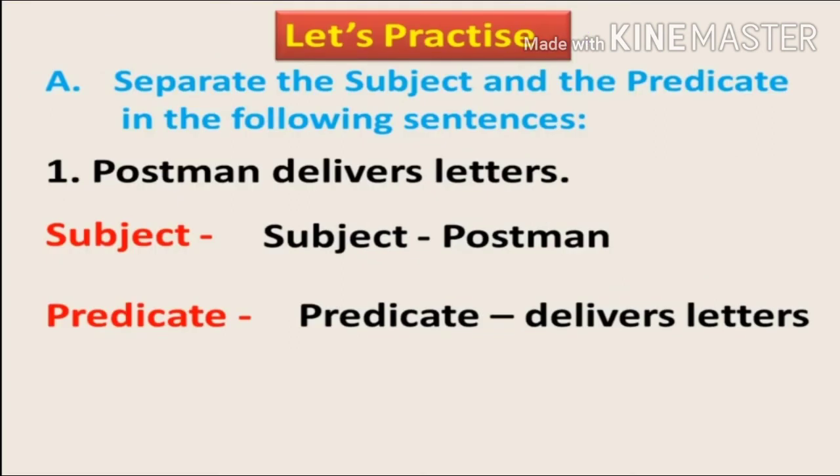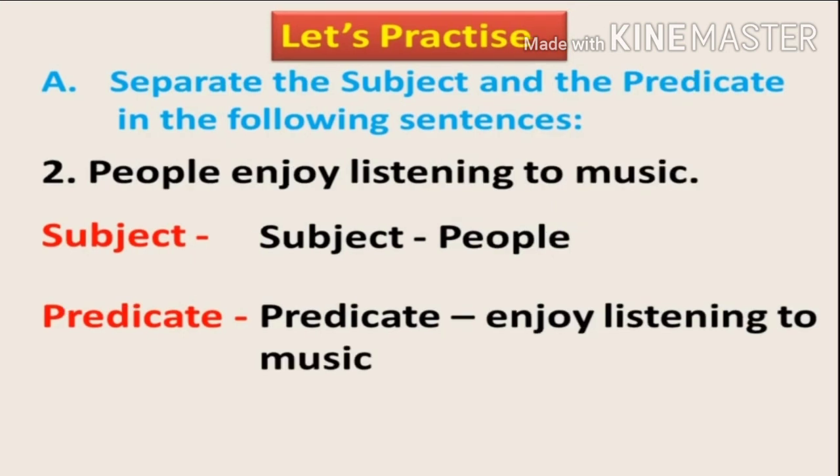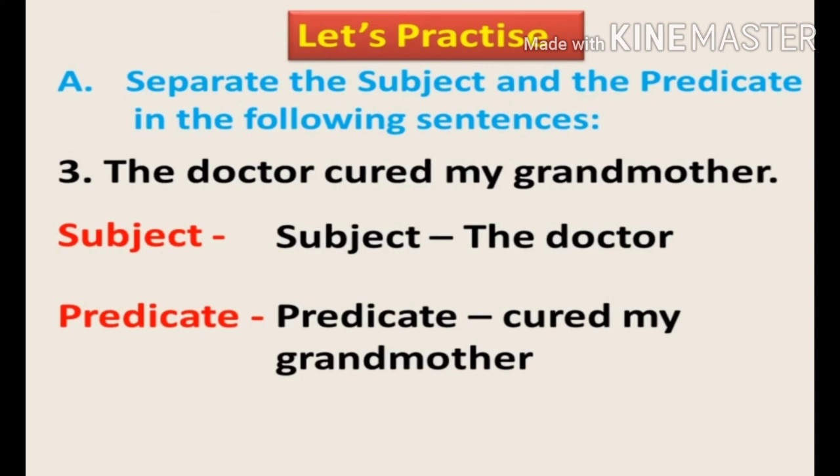Now in the next sentences we have written the subject and predicate in two different ways. Let's see the first one. Postman delivers letter. Subject is postman, predicate is delivers letter. See the second one. People enjoy listening to music. Subject people, predicate enjoy listening to music. Third sentence. The doctor cured my grandmother.